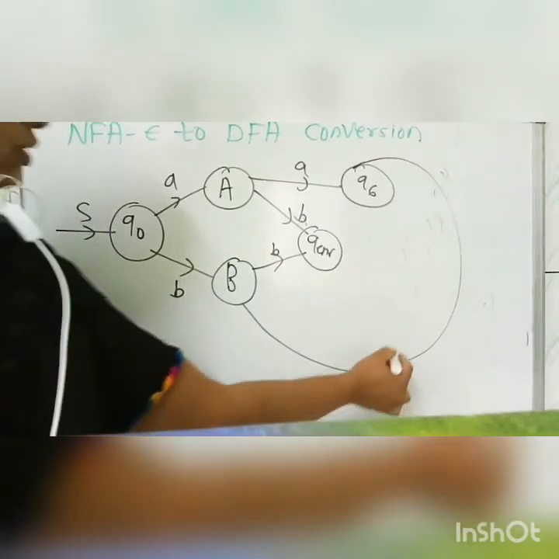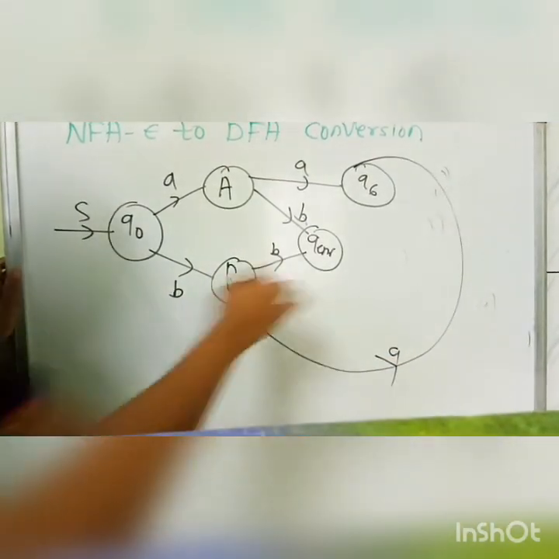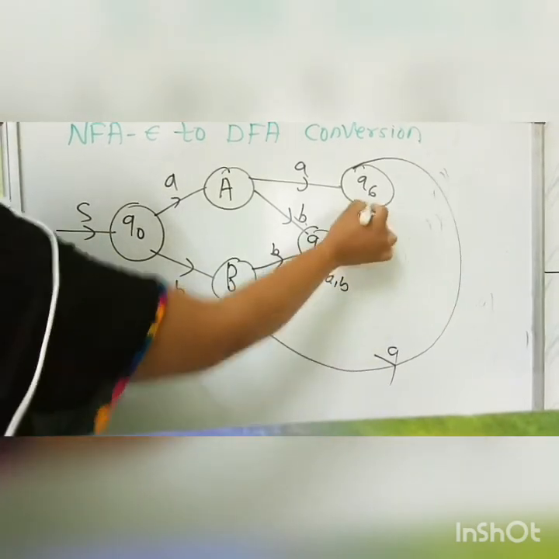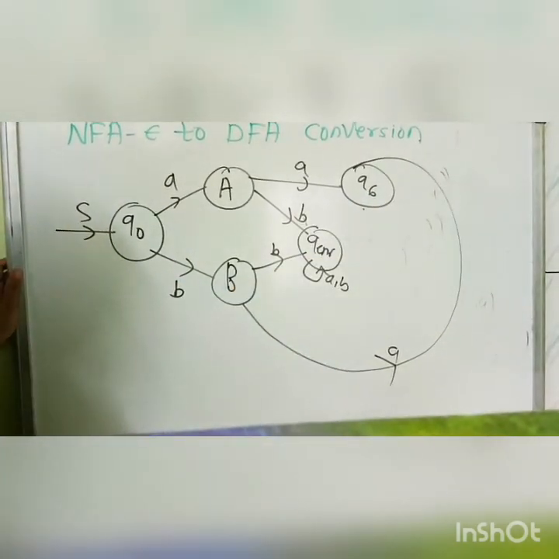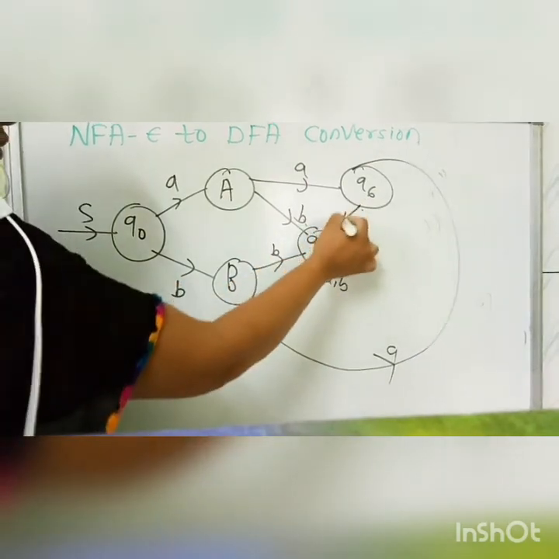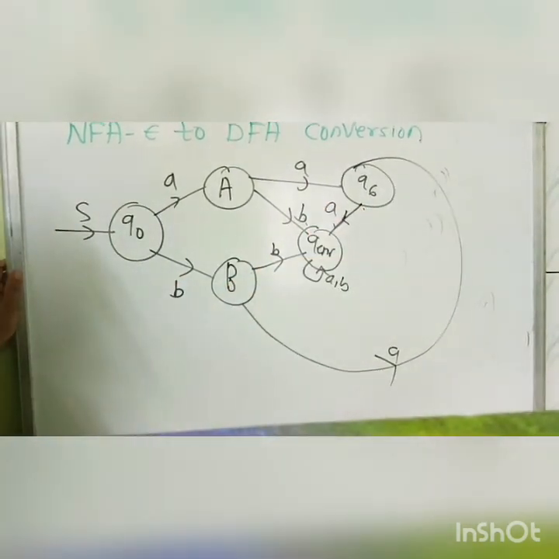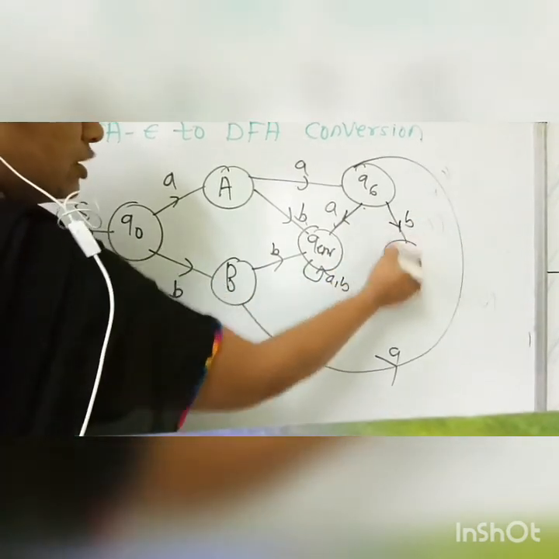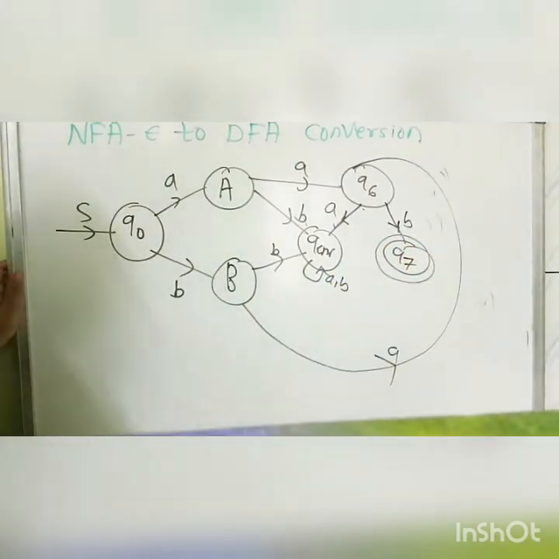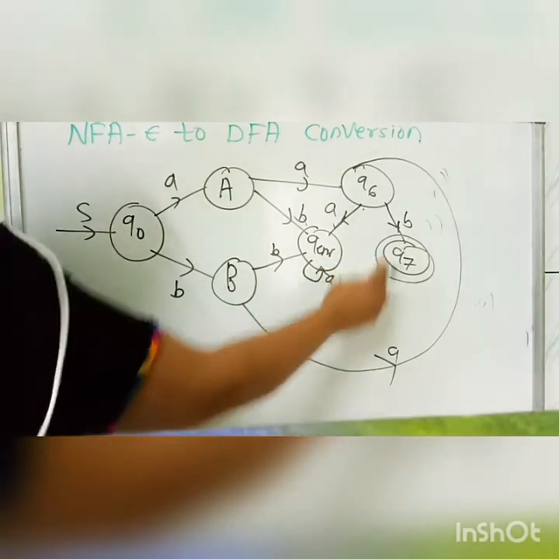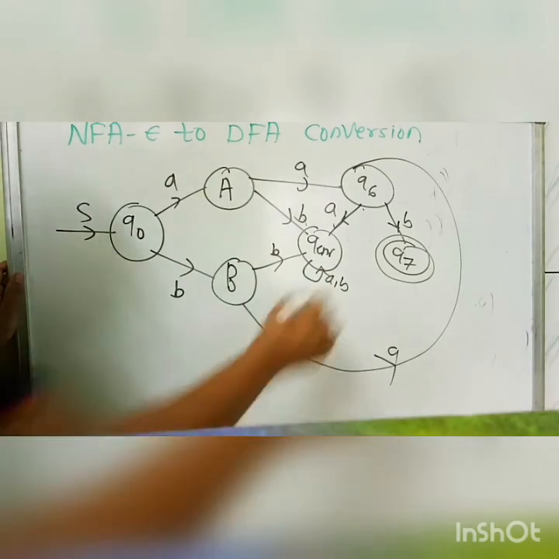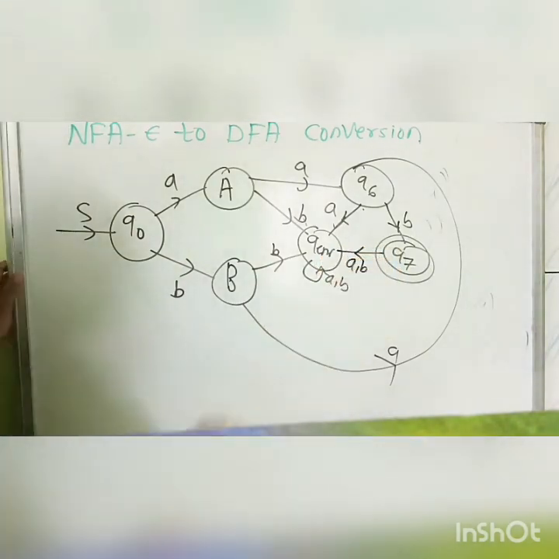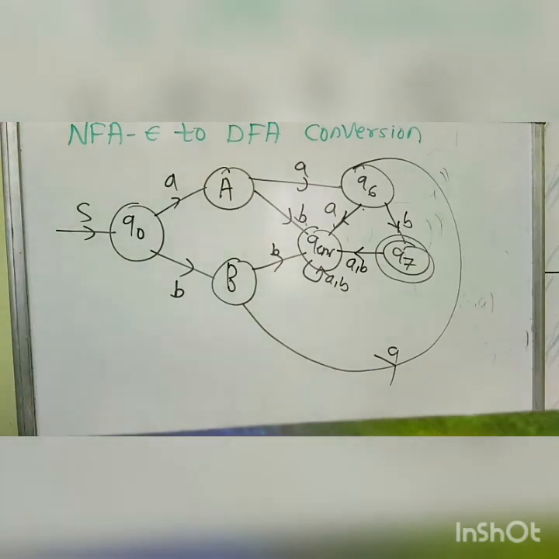So it is for A. Now Q error is the state itself. Now we calculate for Q6. Q6 on A is Q error, so we give the direction here, and Q6 on B is Q7, but it is the actual final state of our previous diagram, so it will be final. Now for Q7 on A and B, both are giving the error state. So this is the converted diagram of NFA epsilon to DFA directly.